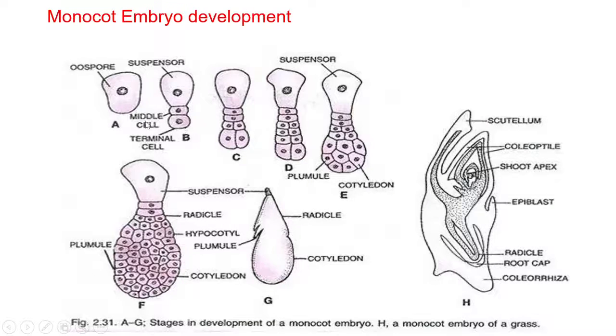The transverse division of zygote results in a large basal cell and an upper small apical cell. The basal cell, without dividing, enlarges to form a single-celled haustorium. Thus the entire embryo is derived from the apical cell, which divides transversely into two cells. Out of these two cells, the upper cell divides to form a proembryo of 4 cells.